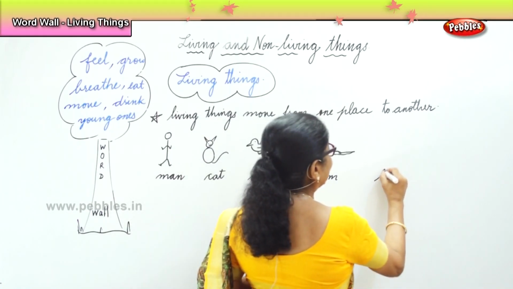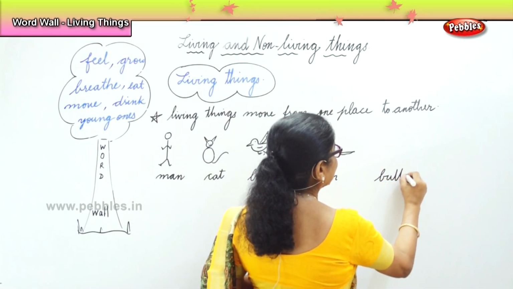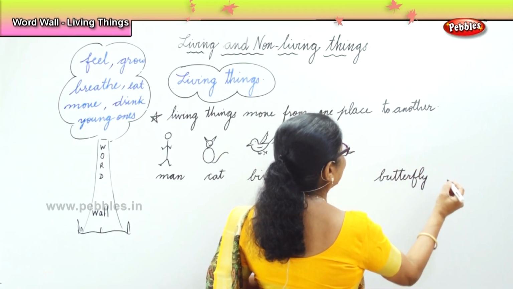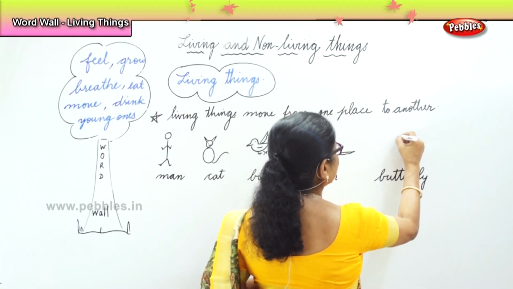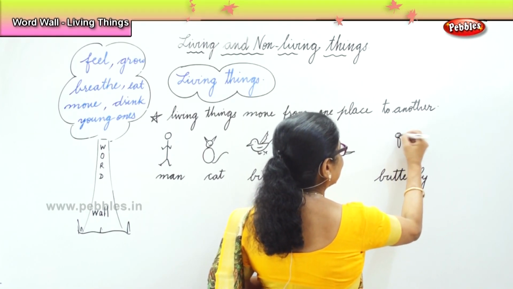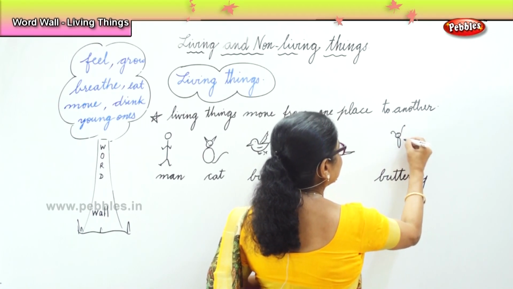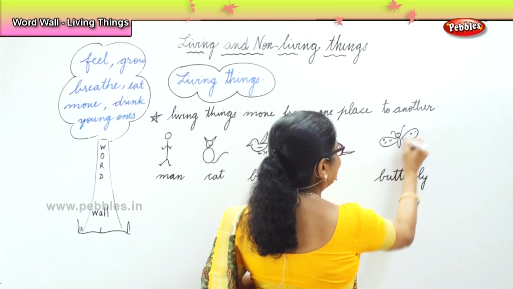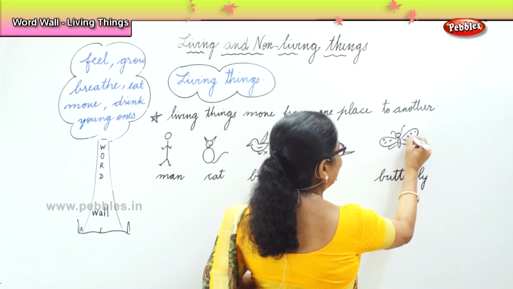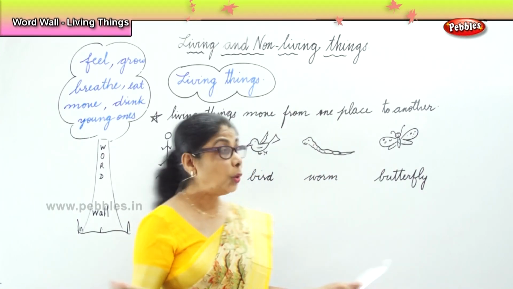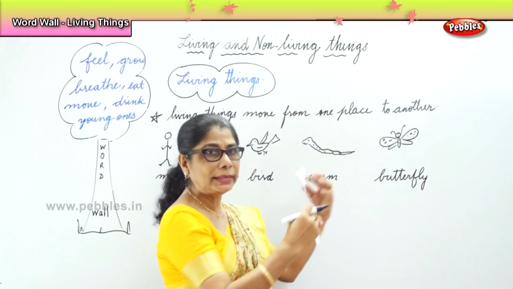Finally, what about the little butterfly in your garden? You look at the butterfly in your garden. The butterfly feels, it grows. Okay? It grows, it eats. Then it has babies, eats and drinks. So when I say butterfly, all insects.